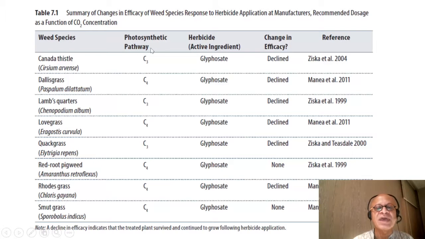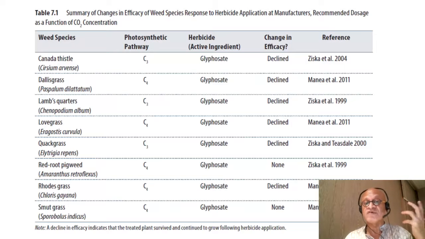The photosynthetic pathways C3 and C4 we haven't talked much about, but basically the number of CO2 atoms used in photosynthesis are different, and they have evolved over time to respond differently to the temperature of the atmosphere and the amount of CO2 available.